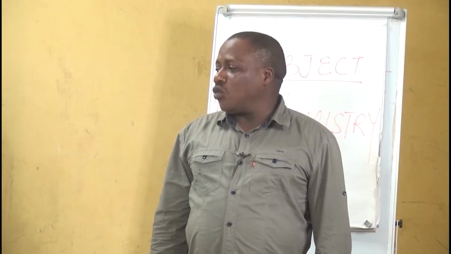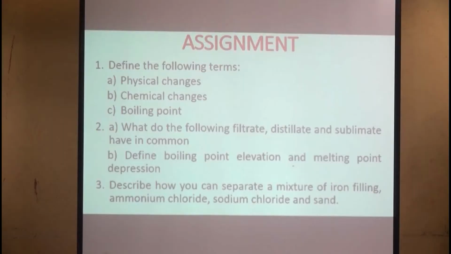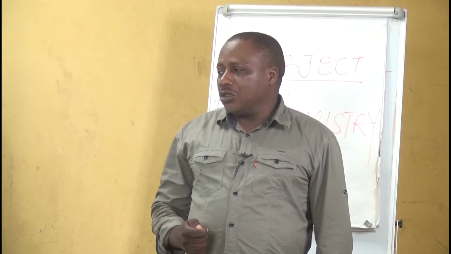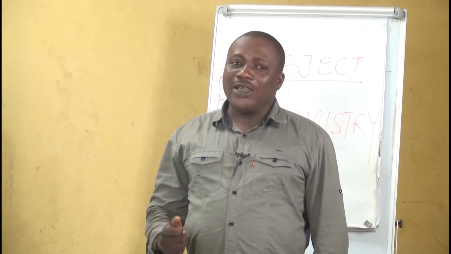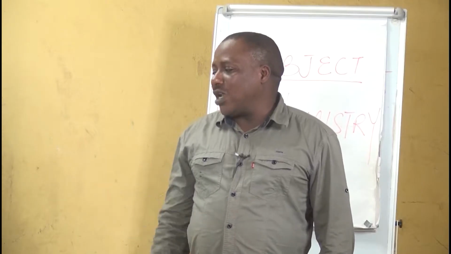I would like to give you a tidbit on how to answer question number 3. You can see we have ammonium chloride, sodium chloride, and sand, with iron filings also. So the first method of separation you are supposed to apply is magnetization, so that all the iron filings in the mixture will be attracted by the magnet, leaving behind the remaining ones. Then heat the mixture, in which sublimation will take place, where ammonium chloride will sublime, leaving behind sodium chloride and sand.